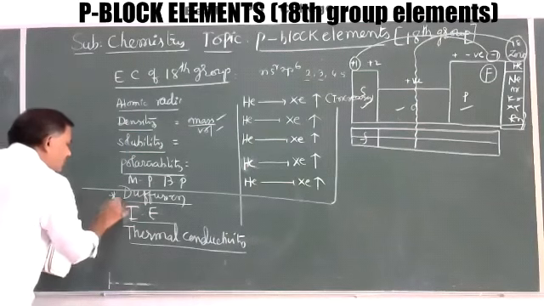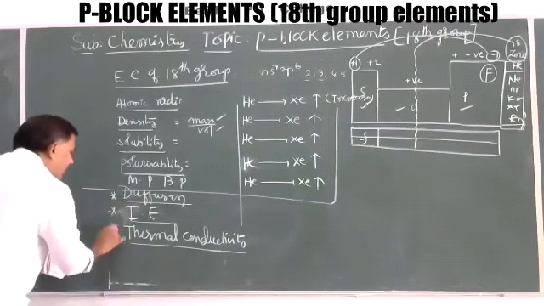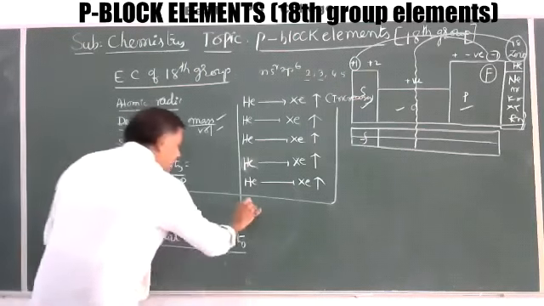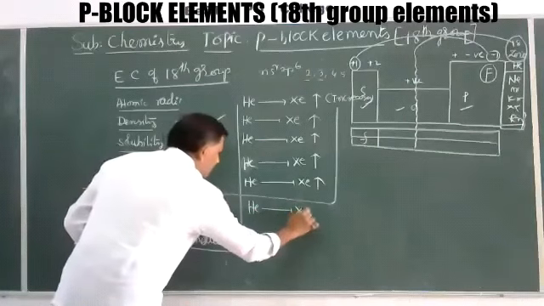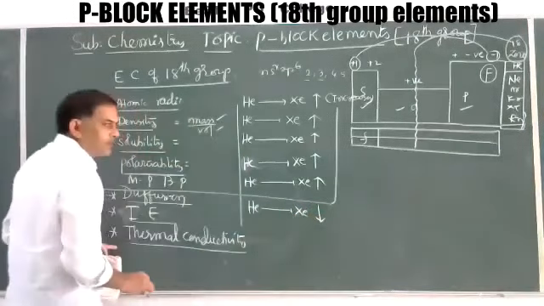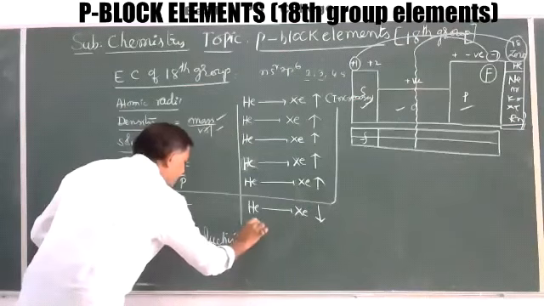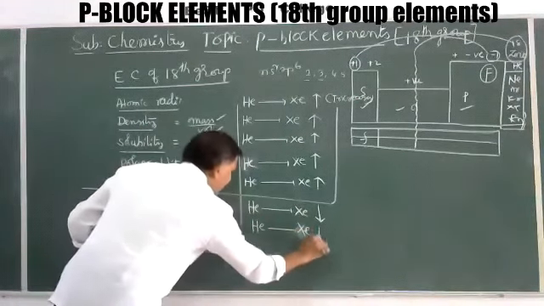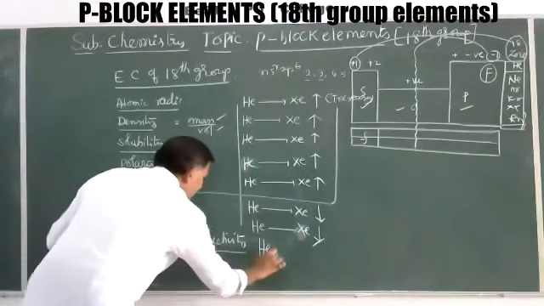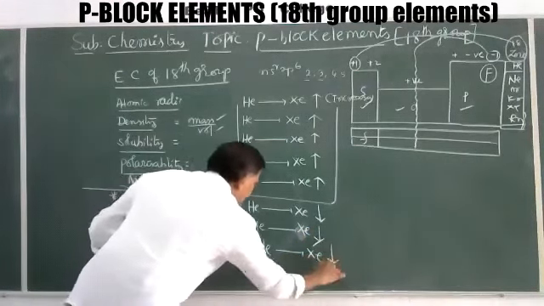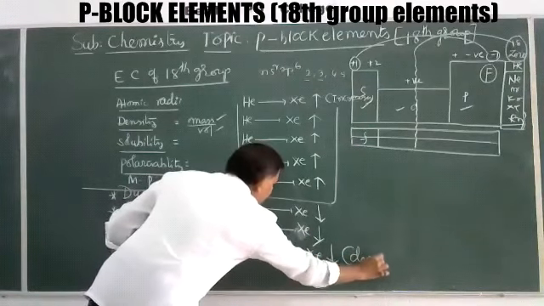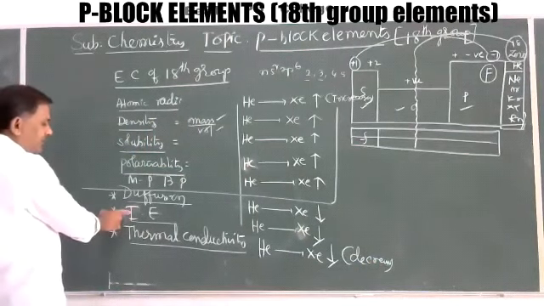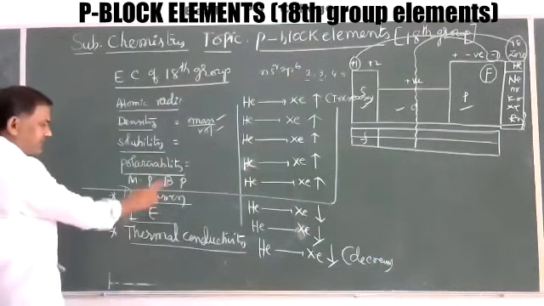Now diffusion, ionization energy and thermal conductivity decrease from helium to xenon. The ionization energy decreases, and the thermal conductivity values decrease from helium to xenon. The downward symbol indicates that it decreases.